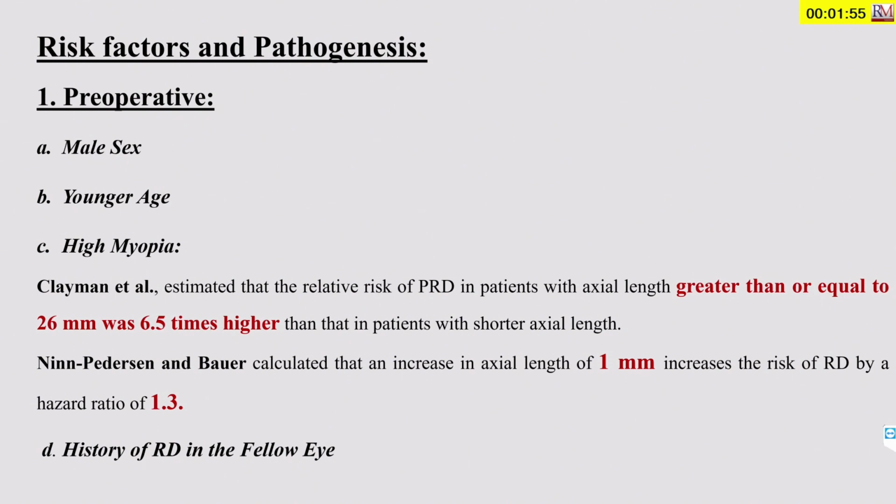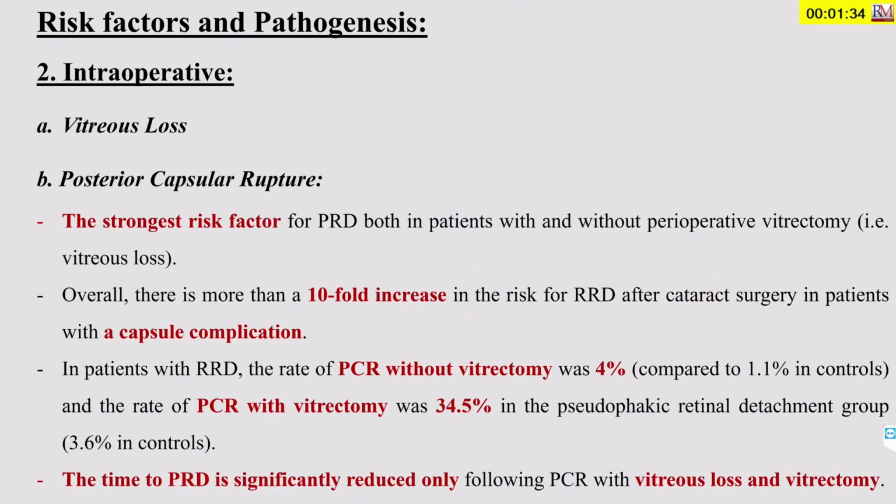It was found that patients with axial length greater than or equal to 26 millimeters had a 6.5 times higher risk compared to those with shorter axial lengths. Also, it was reported that a 1 millimeter increase in the axial length was associated with a 1.3 increase in the risk of retinal detachment. Regarding the intraoperative risk factors, they are vitreous loss and posterior capsular rupture.